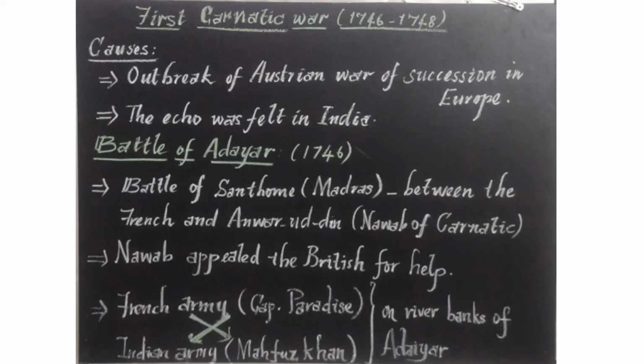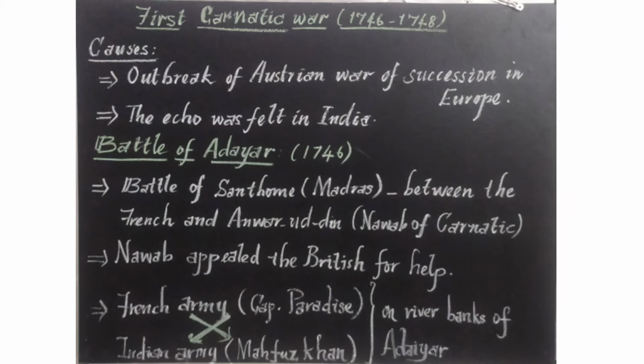So Santom is located on the Adayar River, on the Adayar bank. The First Carnatic War happened there, when the French forces tried to attack Carnatic. Carnatic was one of the important regions in the south of India at that time, which was ruled by a Nawab. At that time, the Nawab of Carnatic was Anvaruddin.